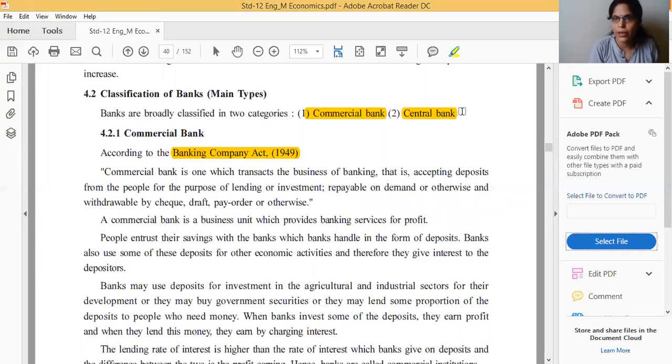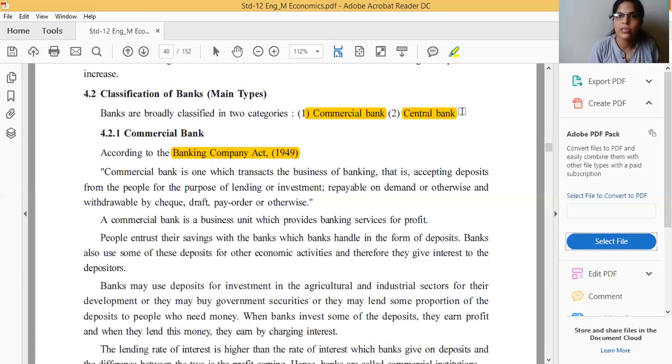Central bank is the RBI in our India. Today we will discuss the commercial bank. You know commerce, what does that mean? All types of commercial activities which are done for getting profit are known as commercial activity. In the same way, a bank also does all types of activity related to getting profit, getting benefit. These are all known as commercial banks.